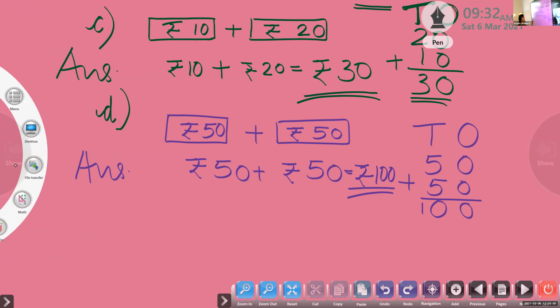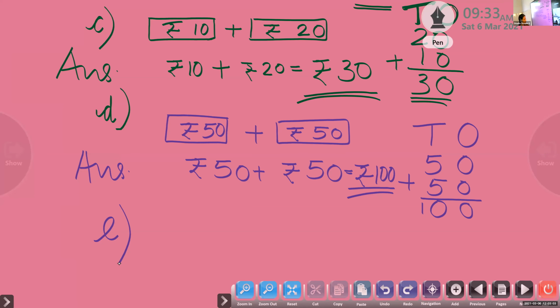Now next we have E. Let us add another notes. Identify the notes. Okay, Joanna Rose, which are the two notes? Rupees 50 plus rupees 20. Very good. You identified correctly.